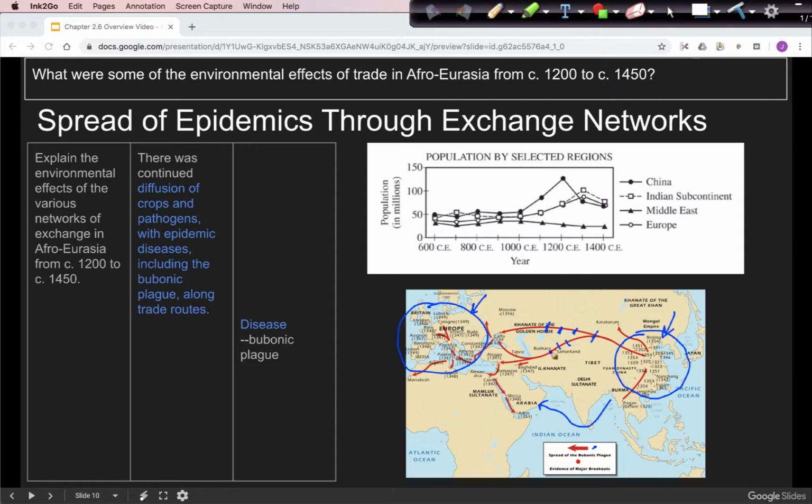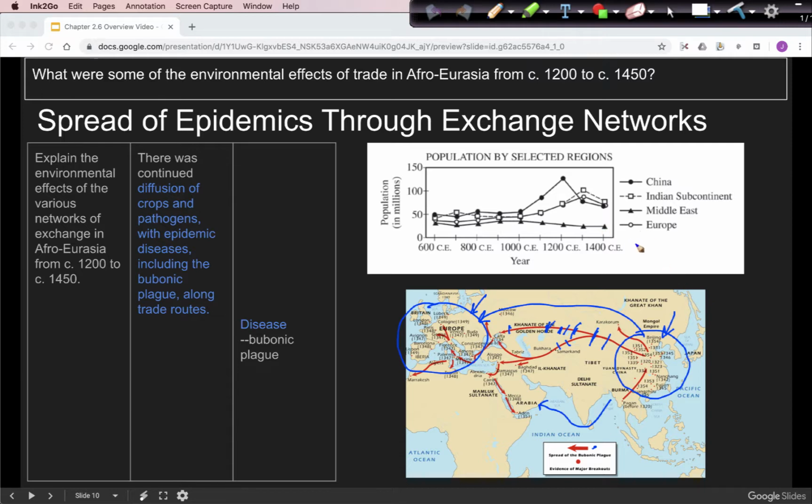So remember, what happens with trade networks is you're bringing diverse groups of people into contact with each other. So before the unification of this trade network, you didn't really get people from China interacting directly with people from Europe. But the trade, this relay trade, as people move along the way, and things like the fleas can get there, now you have these two diverse societies interacting with each other. And Europe, which had not had exposure to diseases like the plague, suffered greatly.